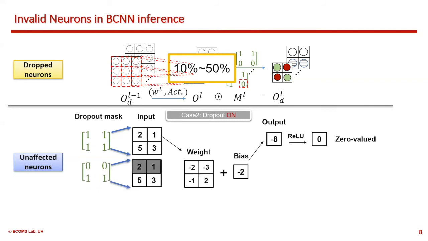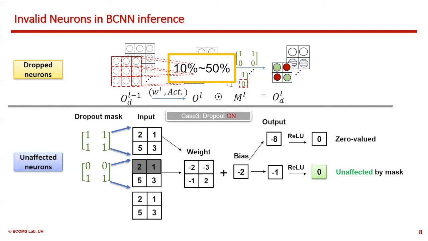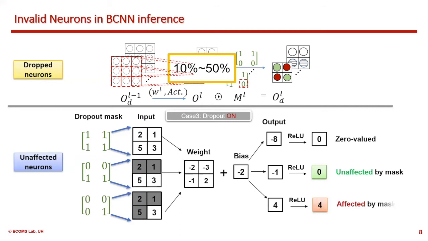Since their corresponding weights are negative, they should have produced a negative product. Because now they are dropped, the output tends toward positive. However, due to the ReLU function, the output value still remains zero. Such a neuron is defined as an unaffected neuron, as it is not affected by the dropout mask. In the third case, when three inputs are dropped, the output finally becomes positive, which is affected by the mask.